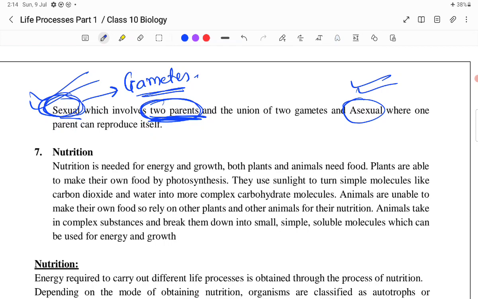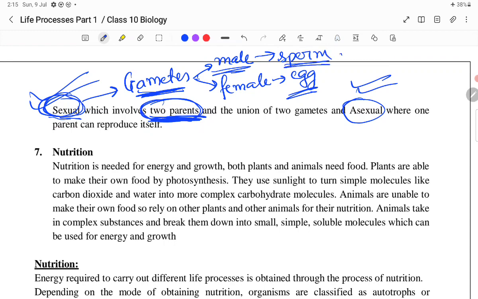So what will you write? Sexual reproduction basically involves two parents and also gametes, namely the male gamete and the female gamete. The female gamete is known as the egg, and the male gamete is known as the sperm. You will study broadly about sexual reproduction in your reproduction chapter. In class 12, we will study vastly about sexual reproduction in human beings.